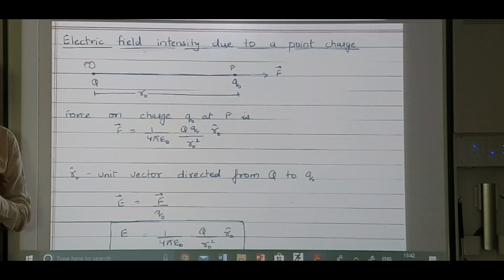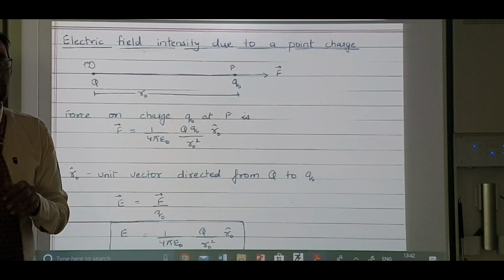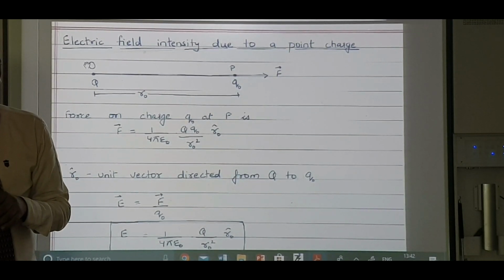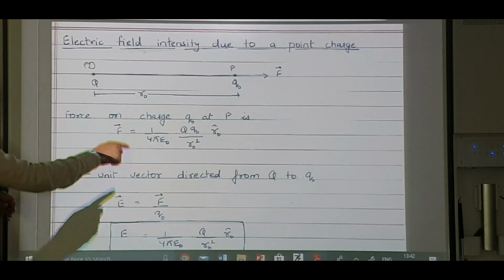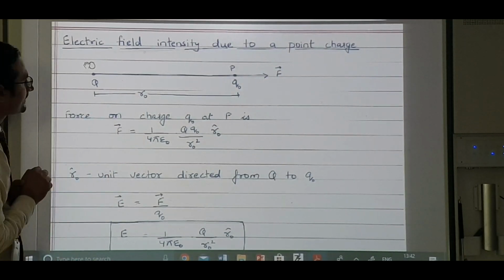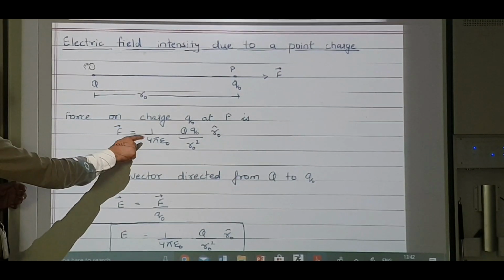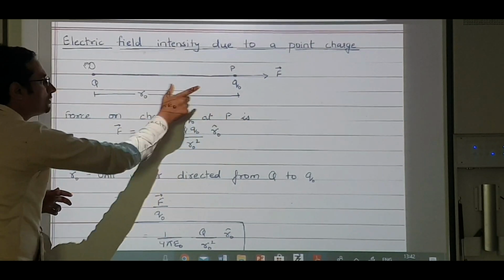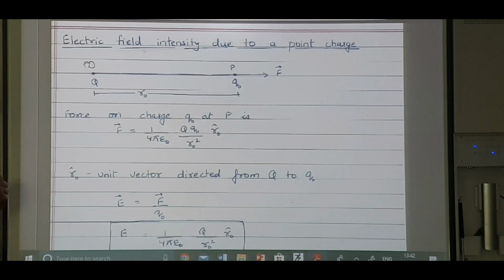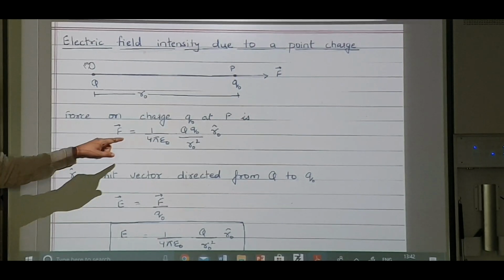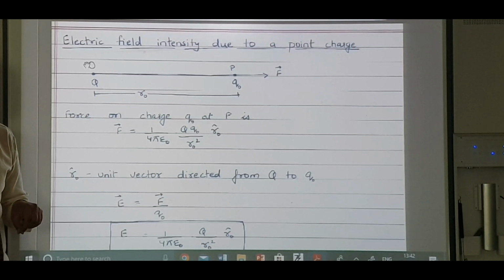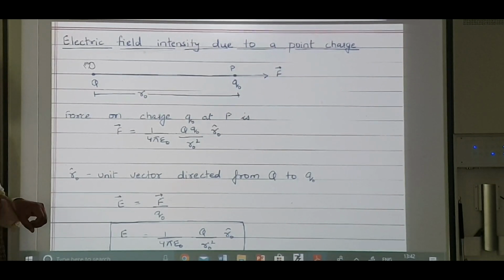Do you remember Coulomb's law? What was it saying? F is equal to K Q1 Q2 by R square, where K means 1 by 4 pi epsilon naught. Now this is my distance. So what can I write? F is equal to 1 by 4 pi epsilon naught Q1 Q2 by R square R naught cap, where R naught cap is a unit vector. What is it telling you? The direction.